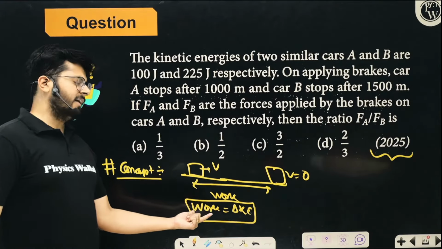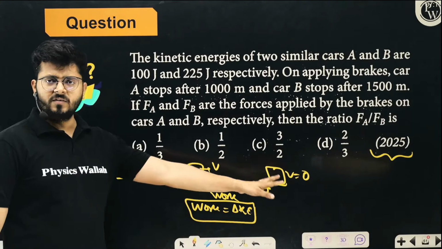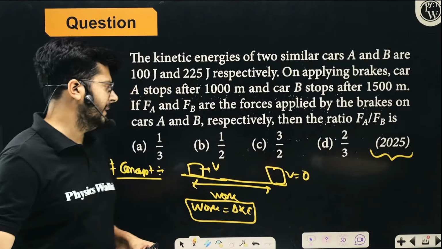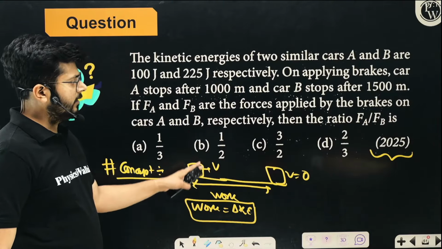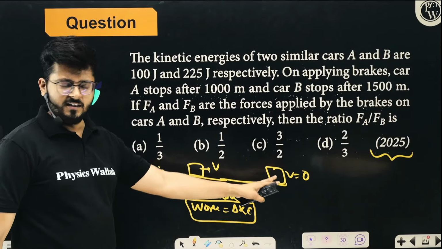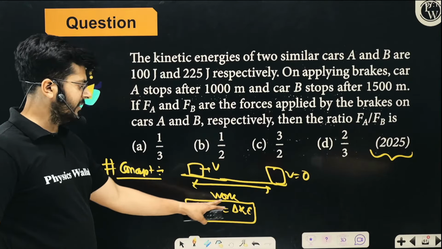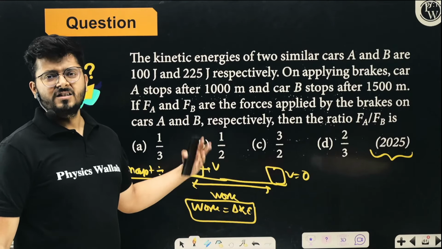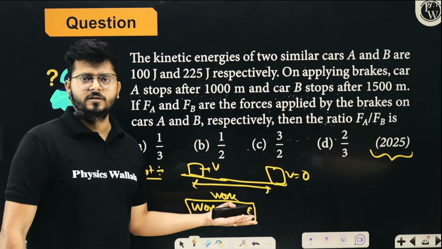So by the work energy theorem, we can say that work done to stop the car is equal to change of kinetic energy. Yes or no? Work done is nothing but the change of kinetic energy, right? So in the first car, how much work is done? That is change of kinetic energy. So final kinetic energy is 0. Initial kinetic energy is half mv square. So work done is half mv square in the first case. Similarly, in the second case also you can calculate the value of work done. That is nothing but the change in kinetic energy.